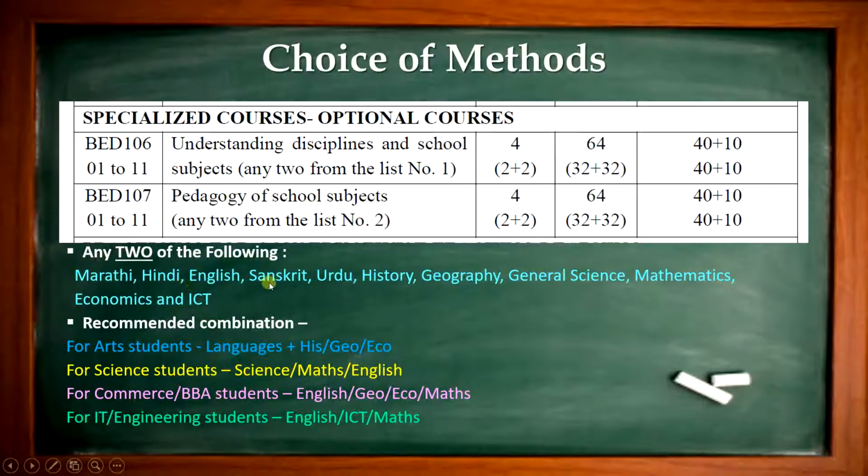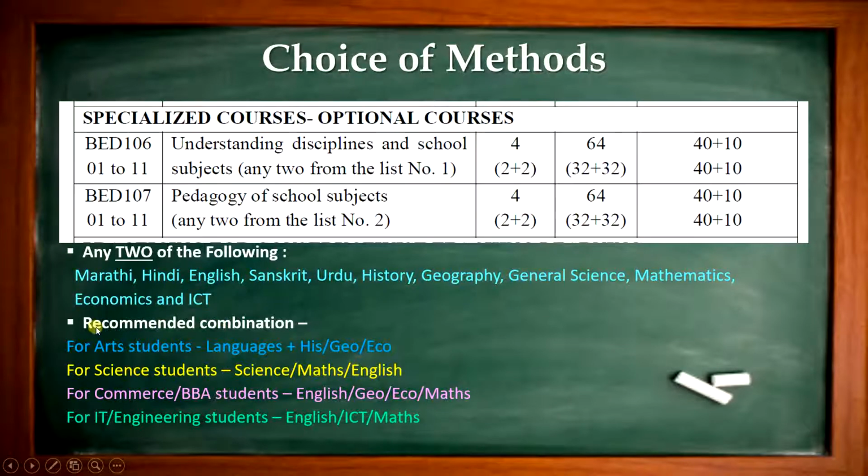These are school subjects. These are the subjects in which you want to be a teacher. You want to make your career in these subjects. What are those subjects? Marathi, Hindi, English, Sanskrit, Urdu, History, Geography, General Science, Mathematics, Economics and ICT. These 11 subjects are available. You will have to select 2 subjects. We call it methods. So you will have to select 2 methods out of 11.